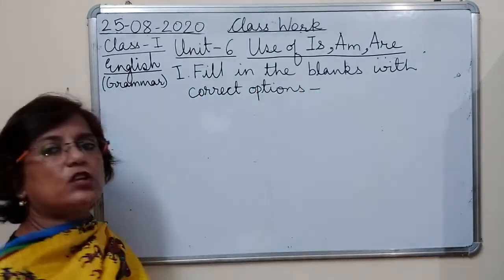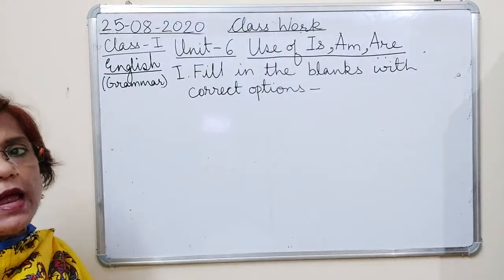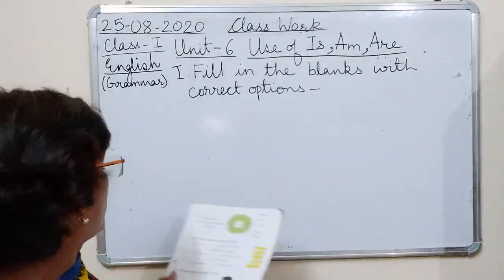That means for each blank, 2 options are given. Okay? For each blank, 2 options are given. You have to complete the sentence with correct option.